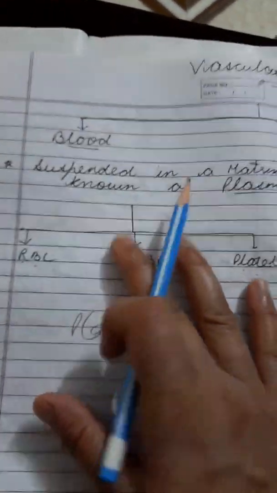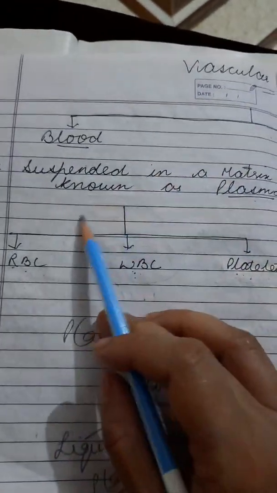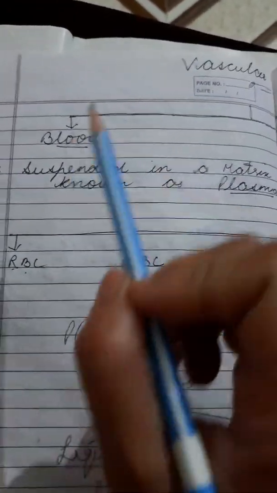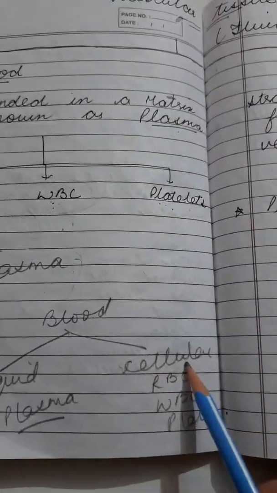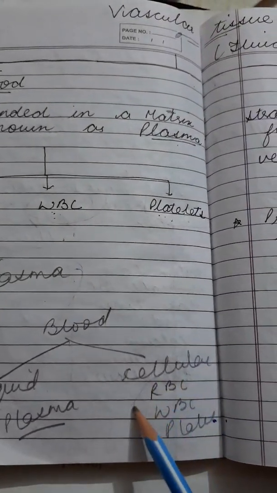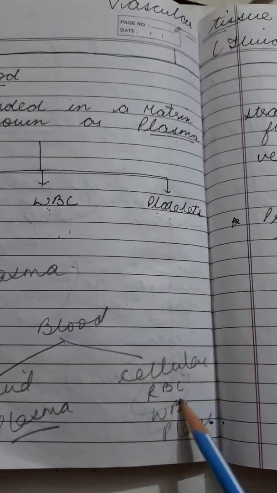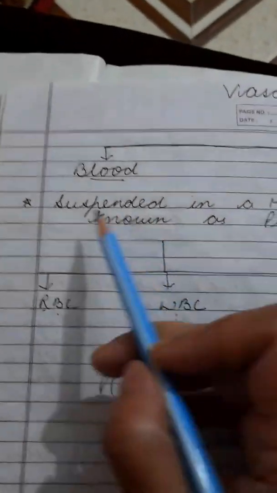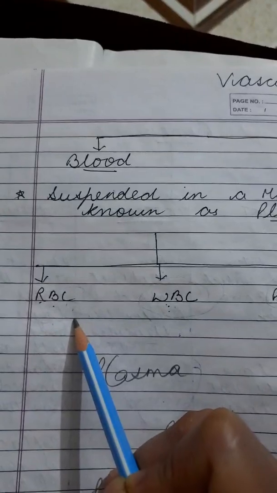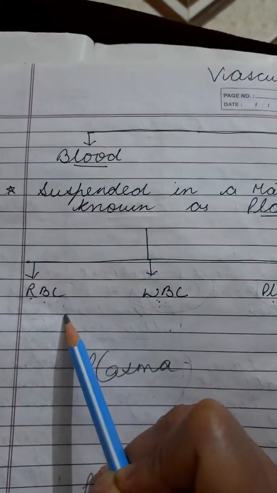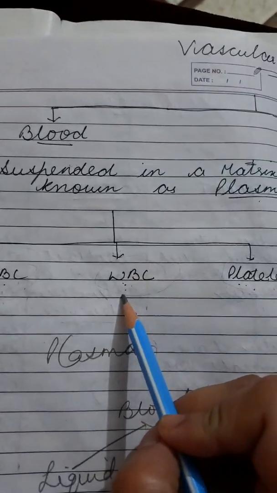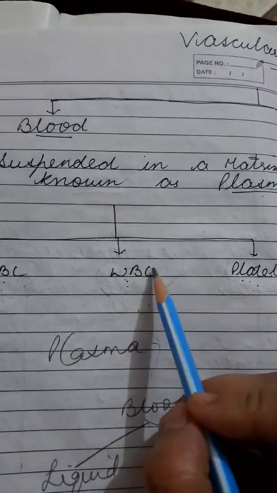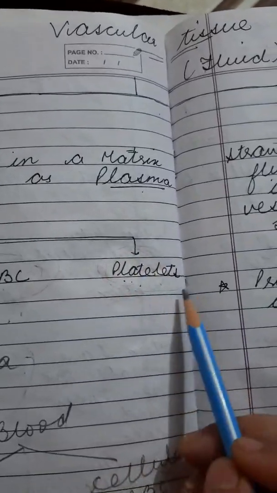Blood, you have already studied, is suspended in a matrix known as plasma. We know that blood is made up of two parts. One is the liquid plasma and the second is the cellular part, which consists of red blood corpuscles, white blood corpuscles and the platelets. Red blood cells help to transport oxygen to different parts of the body along with the nutrients. White blood cells, you can say, are the soldier cells which fight against disease, and platelets help in blood clotting.